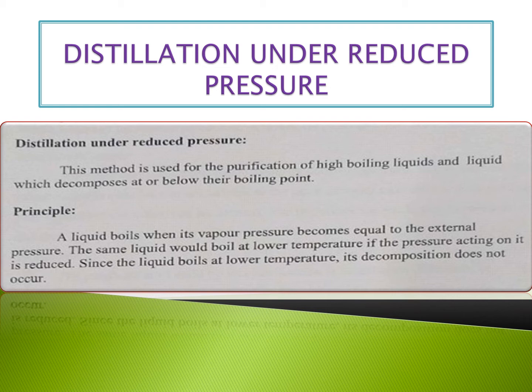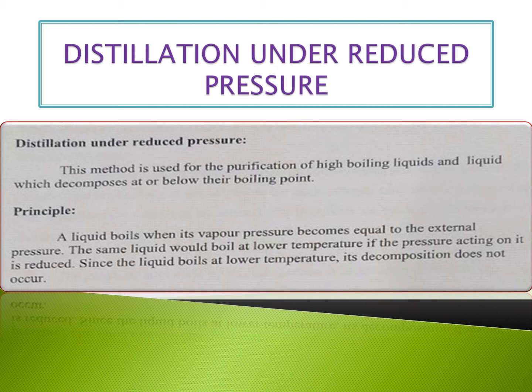Vapor pressure means the tendency of a substance to convert to the gaseous or vapor state with temperature. As we increase the temperature, the liquid starts to convert to vapor. At that time, the same liquid would boil at a lower temperature if the pressure acting on it is reduced.